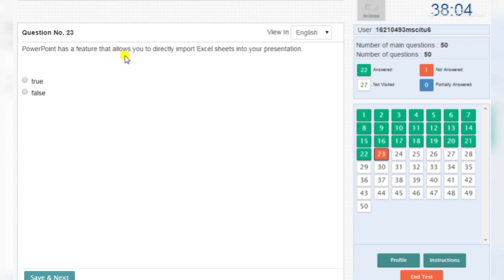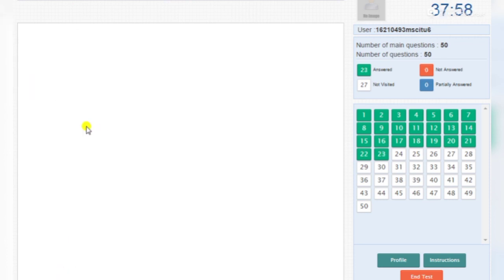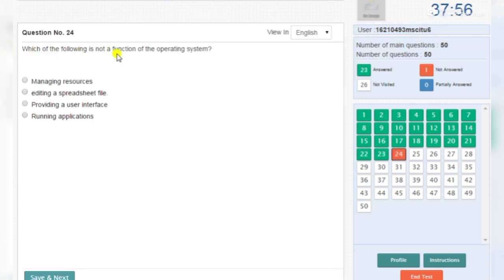PowerPoint has a feature that allows you to directly import an Excel sheet into your presentation. True. Which of the following is not a function of the operating system? Editing a spreadsheet file. Which software is used to play music in Windows? Windows Media Player.